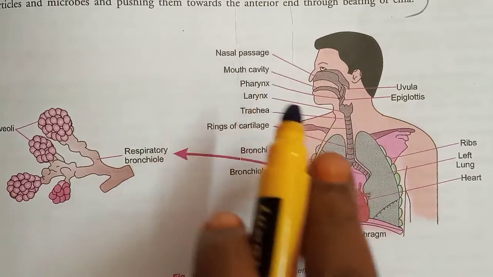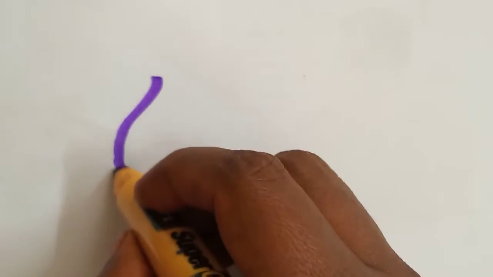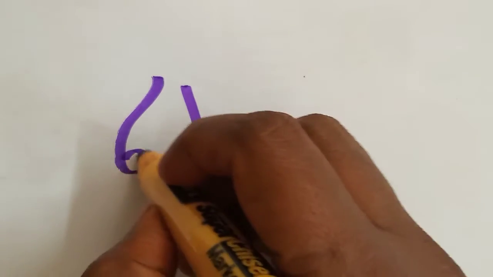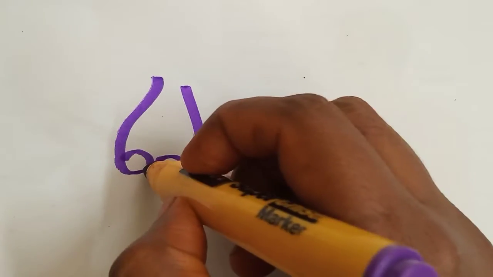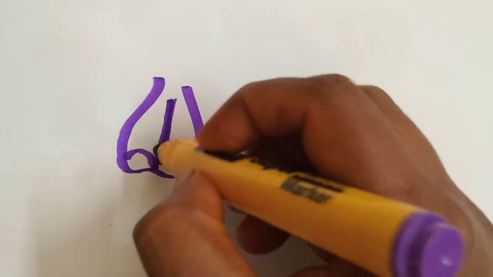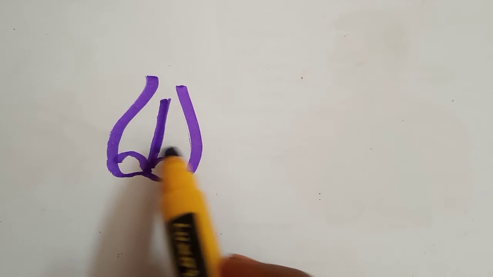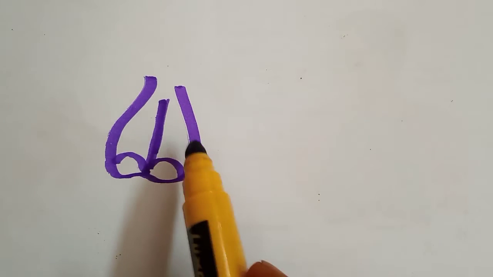So we have two nostrils. Yes or no? So here one central septum divides the right and left nose. Understood?